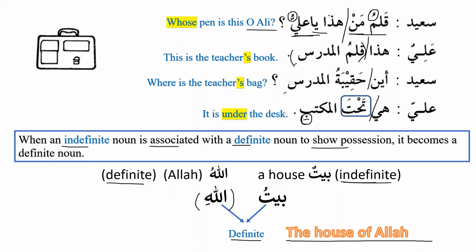definite. So we call this Baytullahi. That's why, do you see the translation? The house of Allah. Why do we say the house of Allah? Because we have lafz al-jalala and we put them together. And because of the association, it has also become a definite noun. That's why we should have association with good things and with good people, so that if they are definite, we also become definite. And if we have association with something that is indefinite, then of course we will also become indefinite. So that means we have to have association with good people, with good things and good persons.